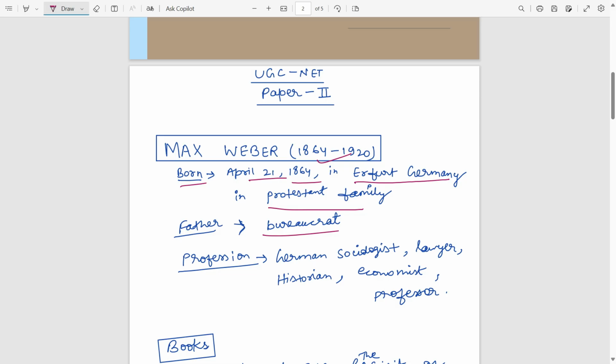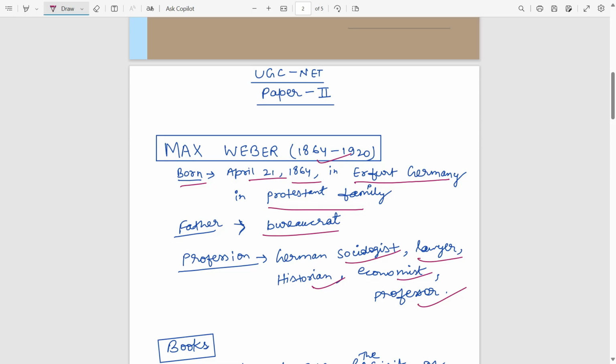And the profession of Max Weber: he practiced many professions. He was a sociologist, a lawyer, a historian also, he has written some history books, and an economist also. He has given lectures, and he was a professor in some universities, like the University of Berlin. He has taught in many universities, so he was a professor and a German sociologist.